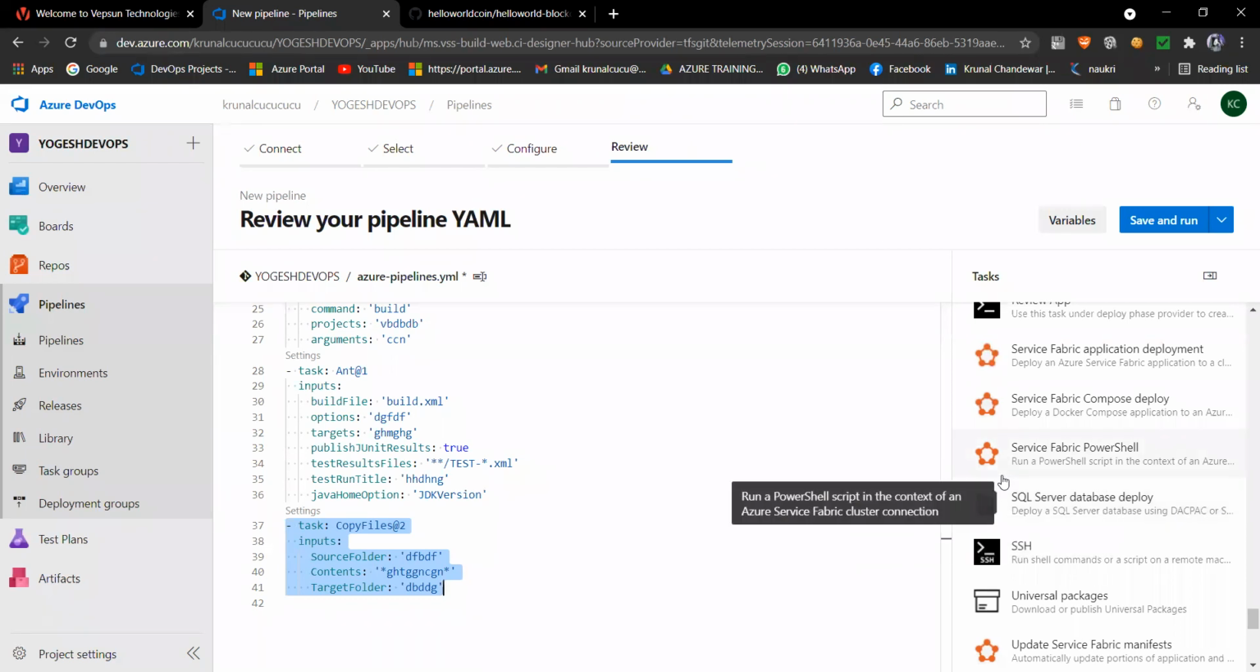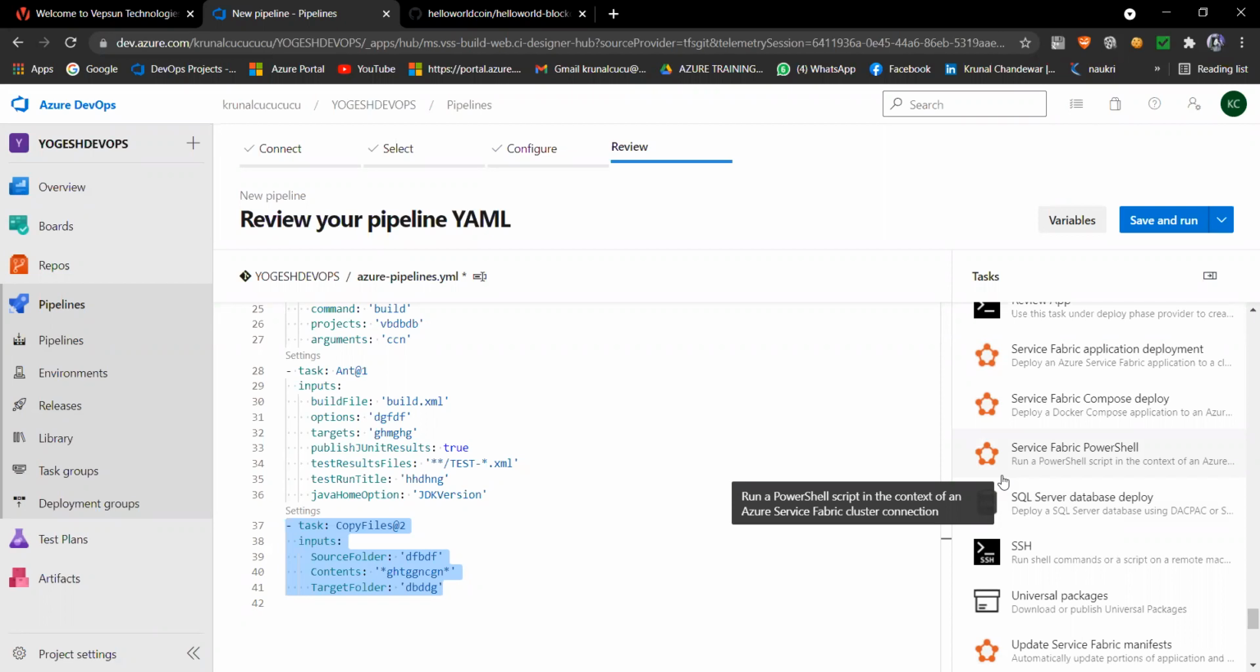In interviews, they ask the question, what is the difference between YAML pipeline and classical pipeline. So if you are going for an interview, and you are not very friendly with YAML code and everything.